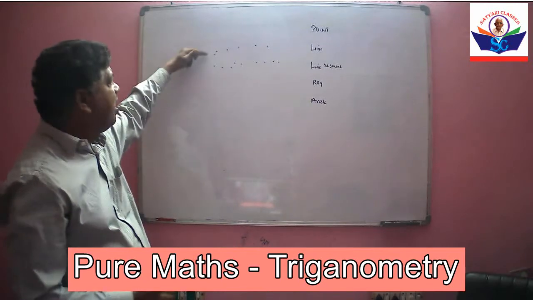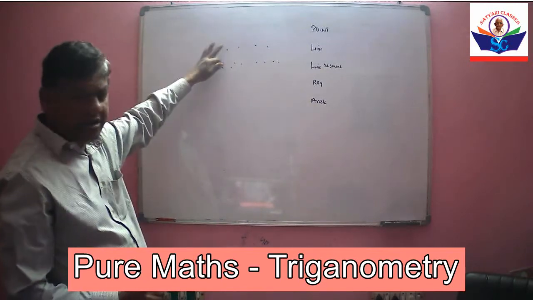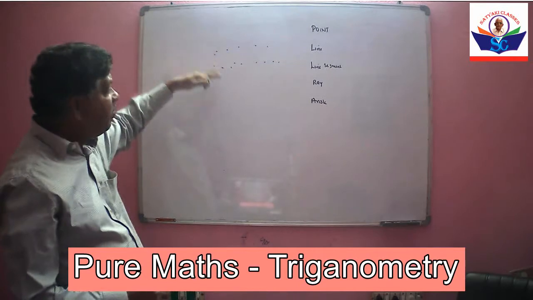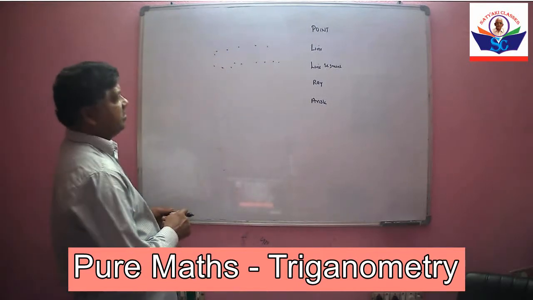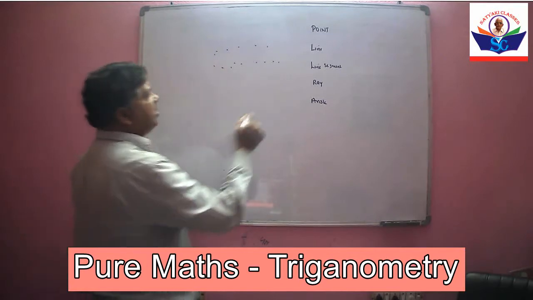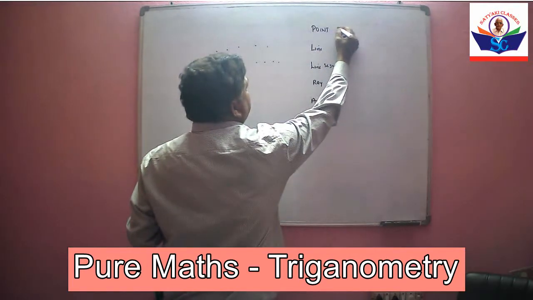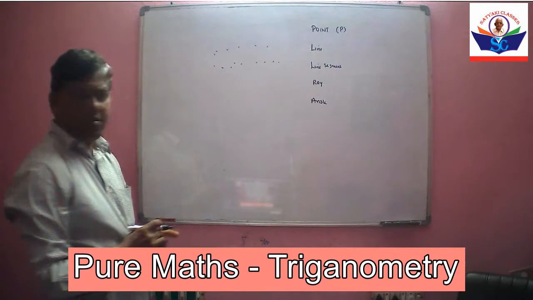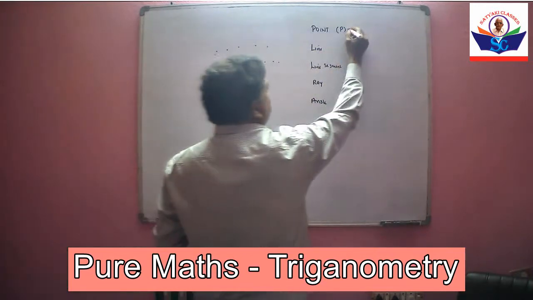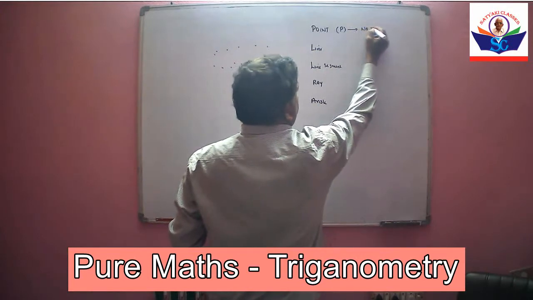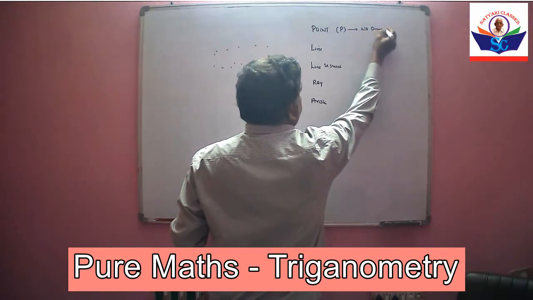So point is a dot on a plane, and in one plane it may contain a number of dots. This point is denoted by capital letter P, and this point has no dimensions.